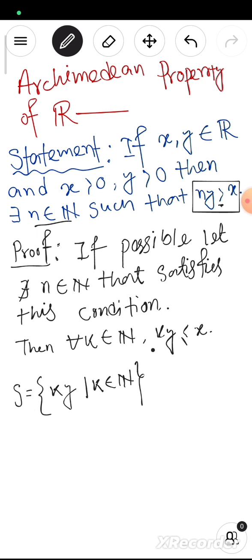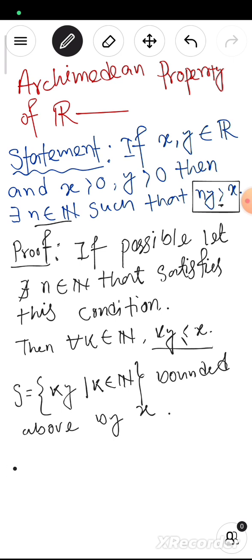We see that for all natural numbers k, ky is less than or equal to x. Then we can say that the set is bounded above by x, obviously. So this is bounded above by x.